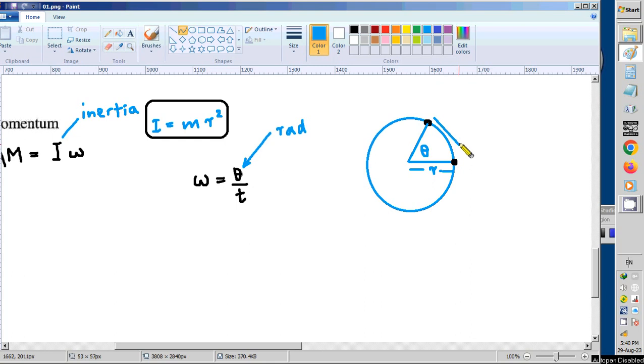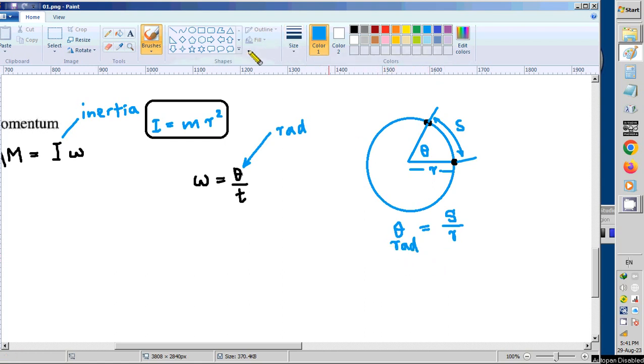So we have to measure this curve line, the distance from here to here, we call s. We call it linear displacement. So theta we can get in radians. How? Just you have to divide s, the length of that curve line, by r. S divided by r gives the value of theta in radians.